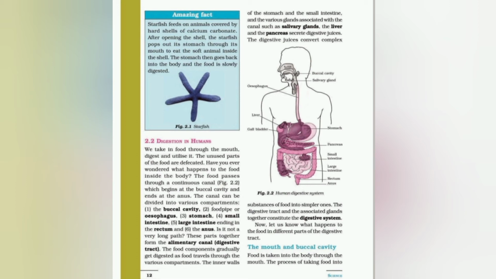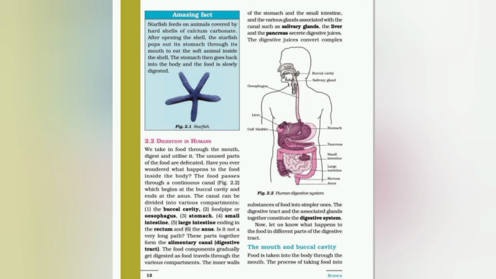The canal can be divided into various compartments. These compartments are the buccal cavity, food pipe or esophagus, stomach, small intestine, large intestine, and ending in the rectum and anus. So these are the different parts, or compartments, of the digestive canal. The alimentary canal is the main part of the digestive system and it includes some glands also. Glands means salivary glands, liver and pancreas.